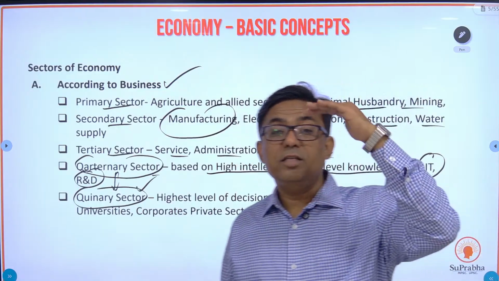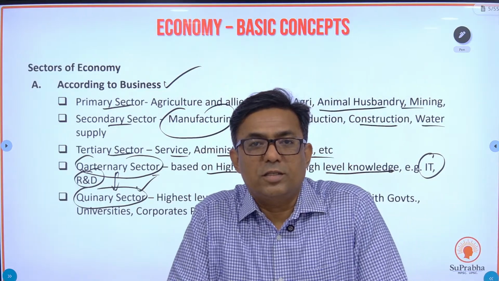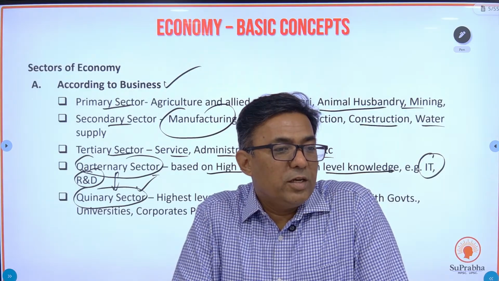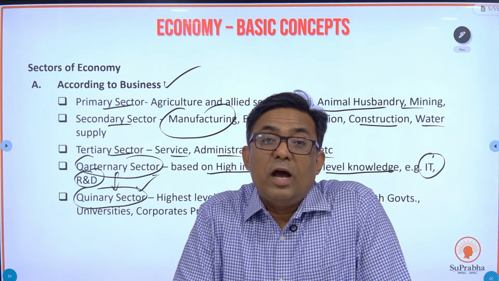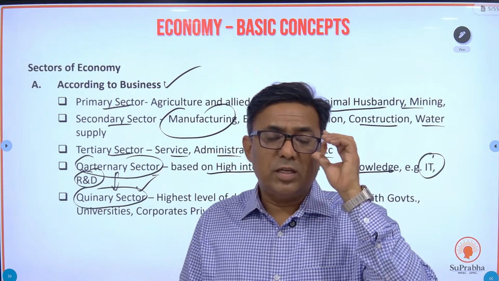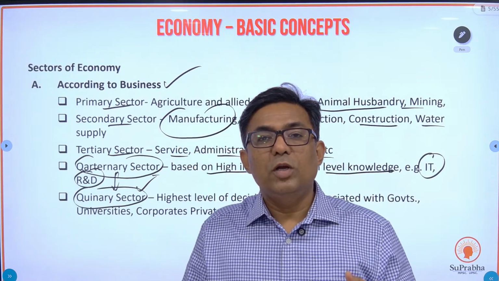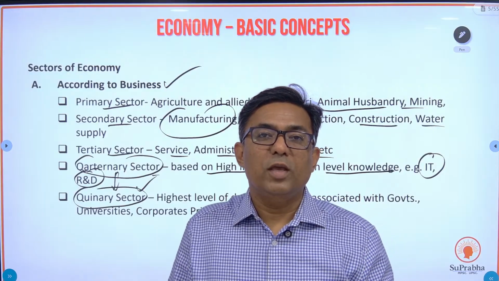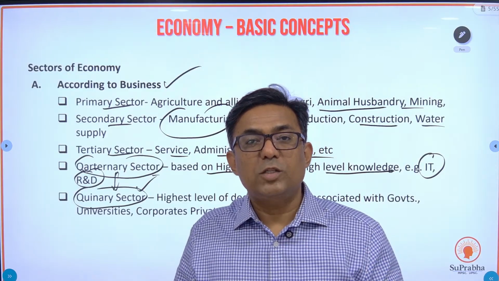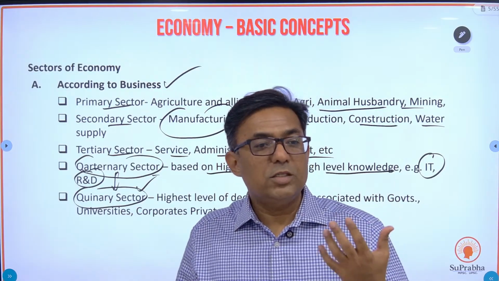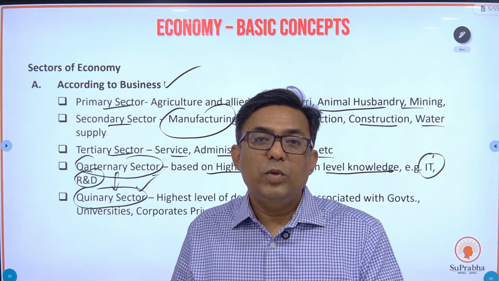Next you have the quinary sector. This is the highest decision making sector, quinary sector. Highest decision making sector. What do you have over here? See, understand one thing, I'll give you an example. Aadhaar card, everybody might be having the Aadhaar card, but the decision as to how to go ahead with the Aadhaar card, how to collect the data, how to go ahead with the biometrics for the Aadhaar card, that decision, the government just wanted a unique identification number.